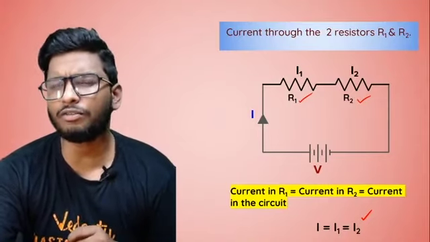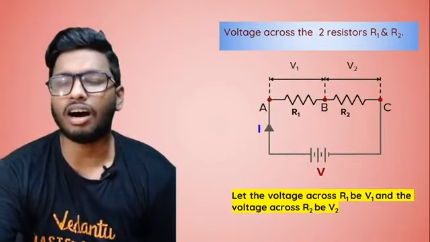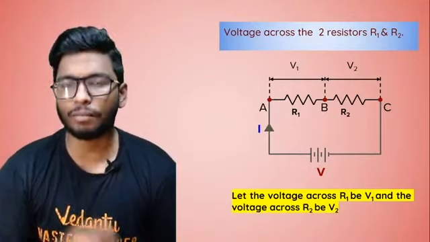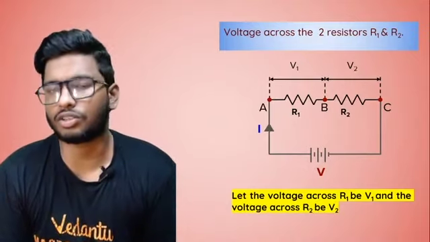Now, here's where it gets a little complicated. What I'm going to do is try to find out the potential difference across these two resistors. So I'm going to find out what is the voltage across these 2 points, or you can say what is the potential difference across these 2 points.